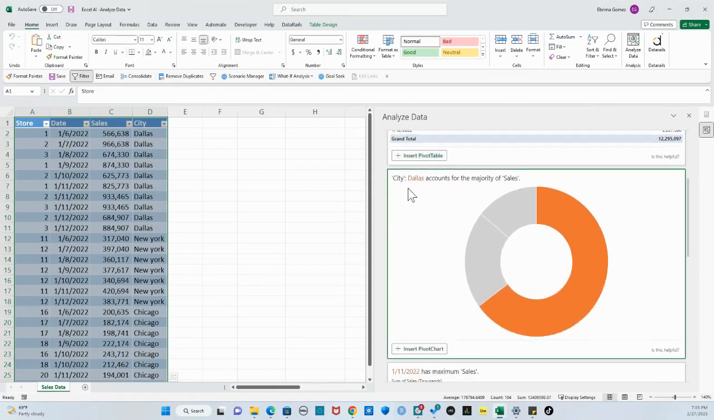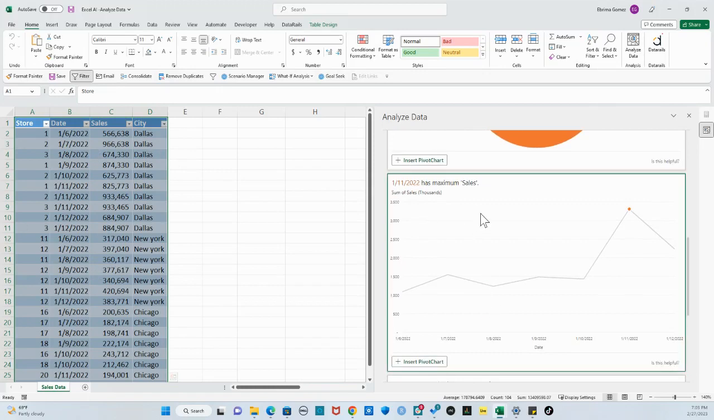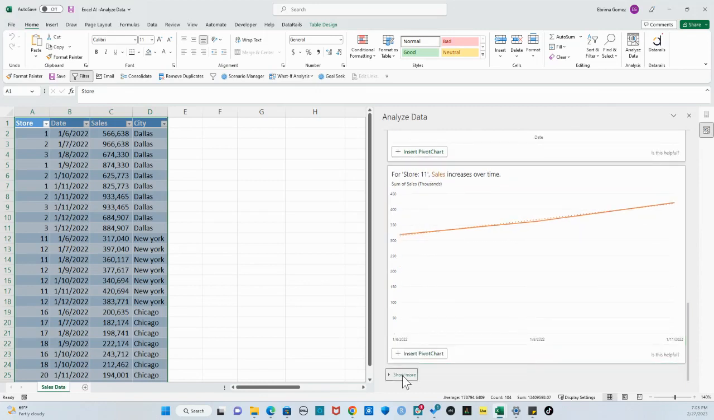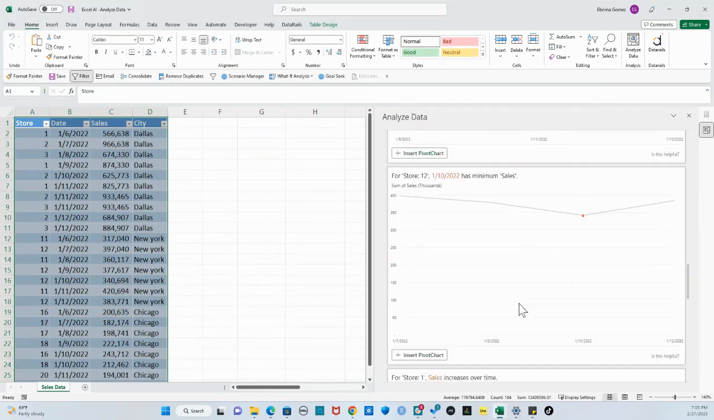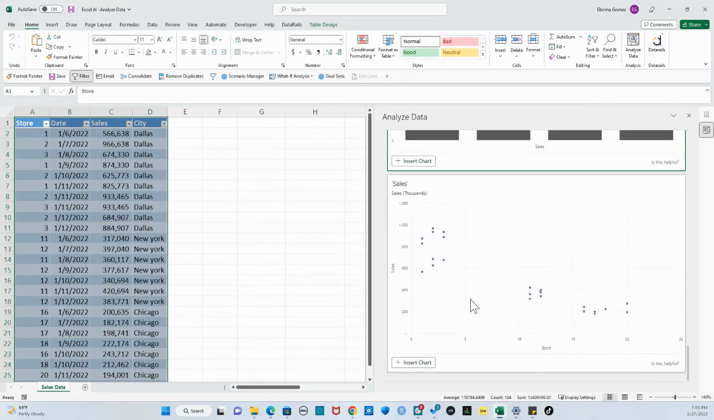And over here it's saying Dallas accounts for the majority of sales. So during this sales period, Dallas is generating most of our sales. And then over here, it's showing us that January 11, 2022 has the maximum sales. So basically this point here, we realize, has the highest amount of sales, and there's more. So you could see sales increase over time and you could even expand that. And then you can still look at all the insights. Basically, there's a whole lot of suggestions here that you can pick from.